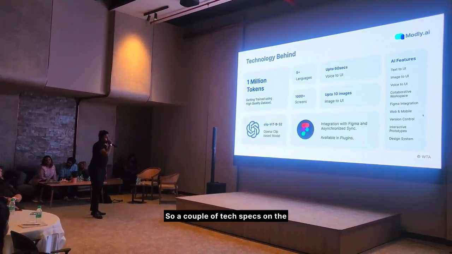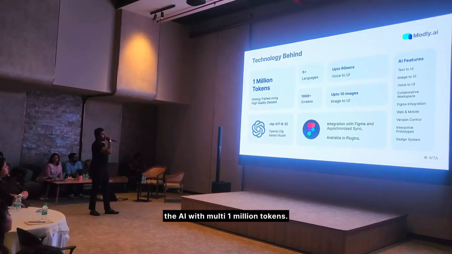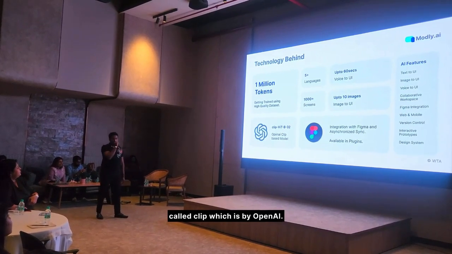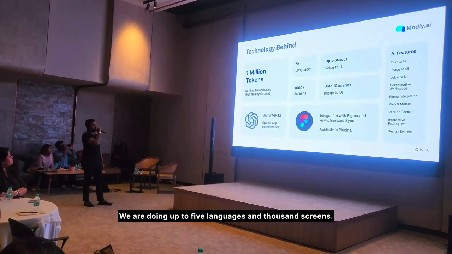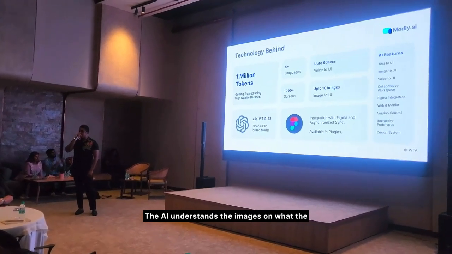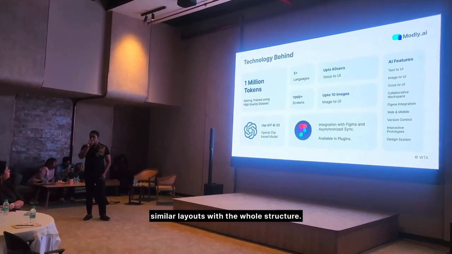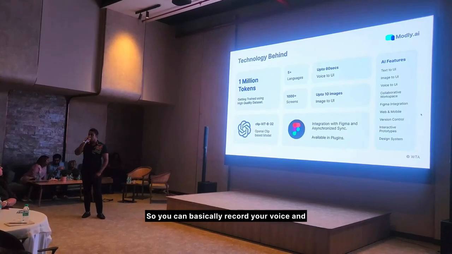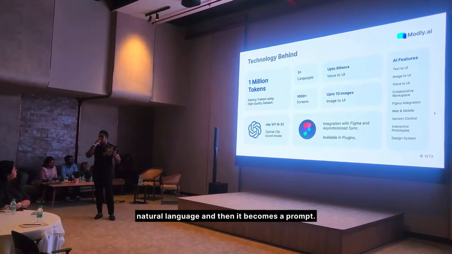So, a couple of tech specs in the background: we're training the AI with 1 million tokens. The model that we're using is called Flip, which is by OpenAI. We're doing up to 5 languages and 1,000 screens. We also have image to UI conversion, so you can upload up to 10 images. The AI understands the images and the context and then tries to put in similar layouts with the whole structure. And we're also doing voice to UI, which is also something new. You can basically record your voice and we are using Whisper to convert it into natural language and then it becomes a prompt.